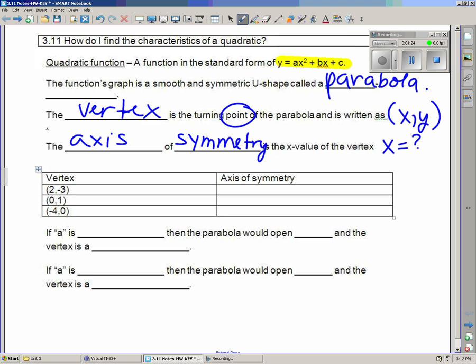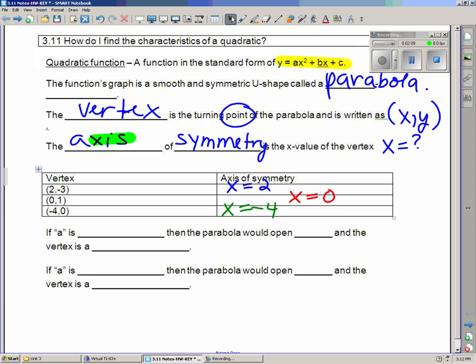One of the ways to remember the axis of symmetry is if you look at the last three letters, it says x is. So the axis of symmetry is what the x is, and you'll write it in equation format. So if the vertex is (2, -3), the axis of symmetry is what the x is, and the x in this first vertex is 2. When you look at the next vertex, (0, 1), the axis of symmetry is x equals 0. And on the last vertex, the x is -4, so the axis of symmetry is the line x equals -4.